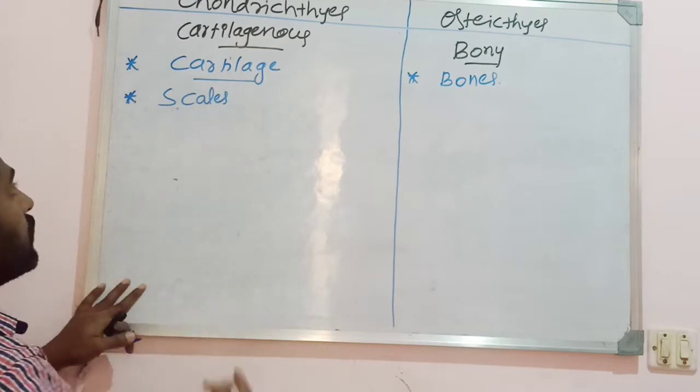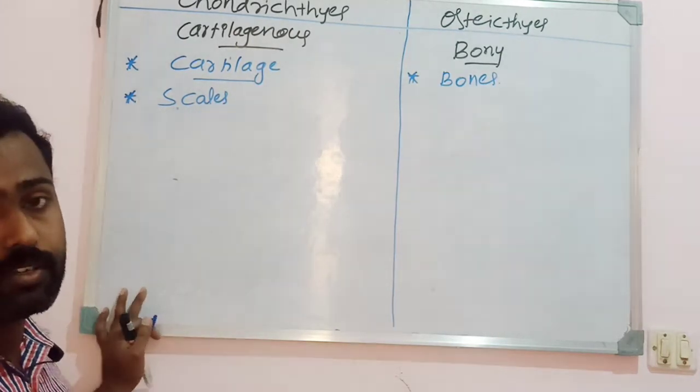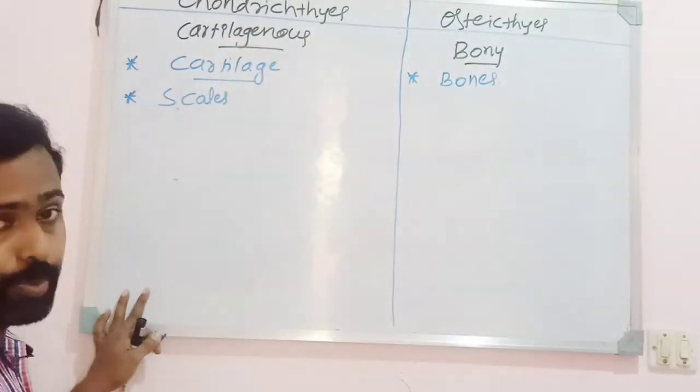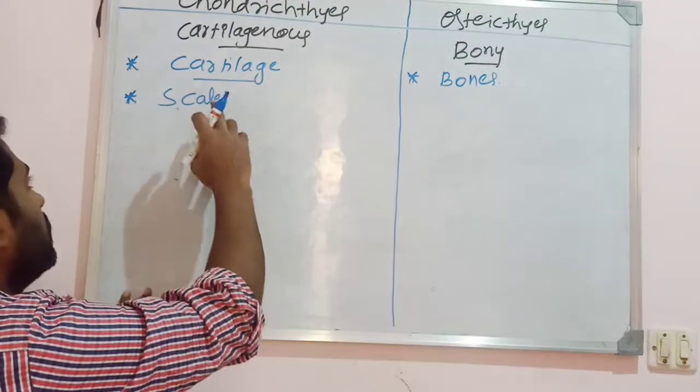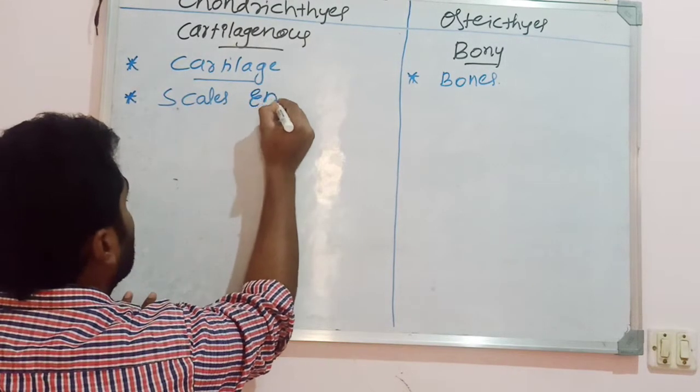You know the character of a fish, the presence of scales on the surface of the body, isn't it? So the scales are embedded in the skin.